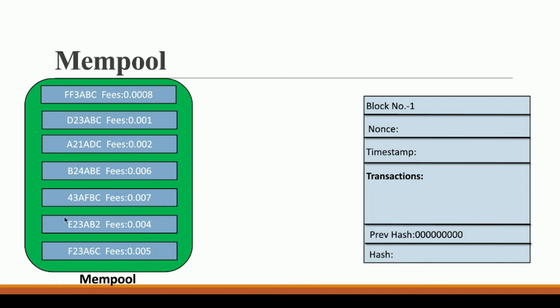You can clearly see that this mempool has a number of transactions. What you are seeing, ff3 abc d23 abc, these are the transaction hashes, and this is the fees. As we know, miners also take a small amount of fees whenever they process your transaction, because they are doing a lot of work. They are solving a mathematical problem, which requires a huge amount of energy, and for that they charge a small fee for your transaction. So this is a very simple process.